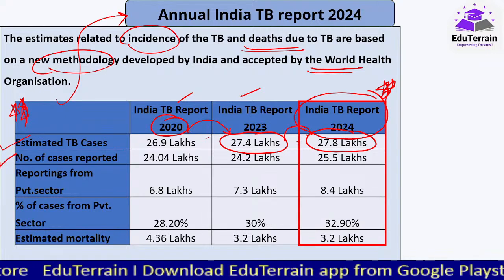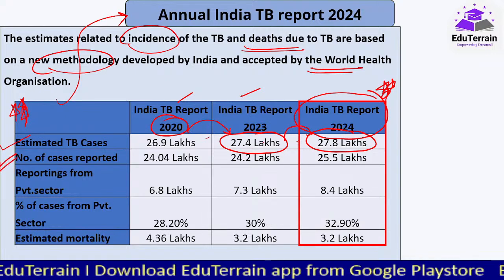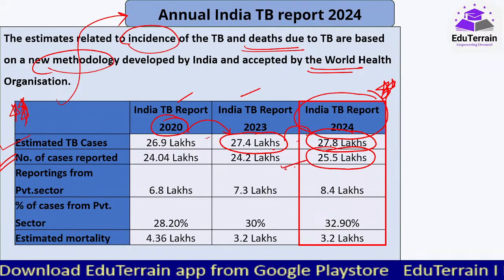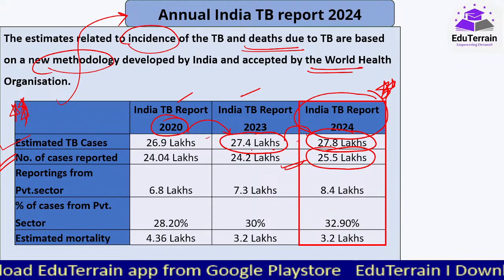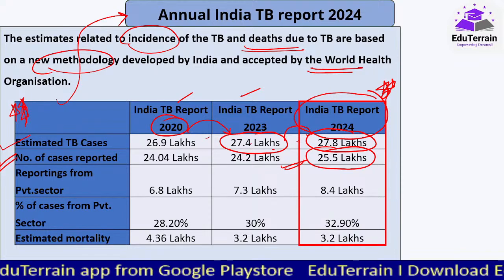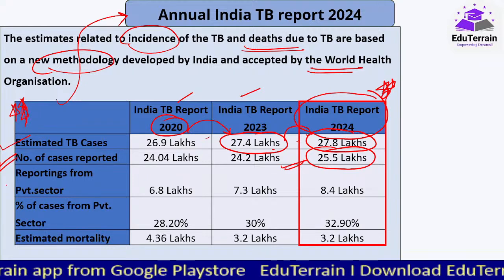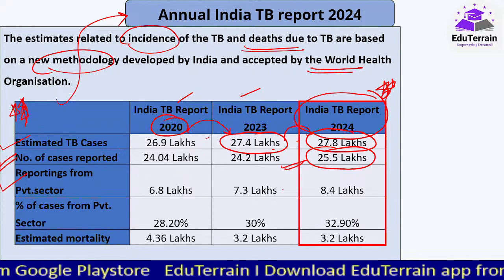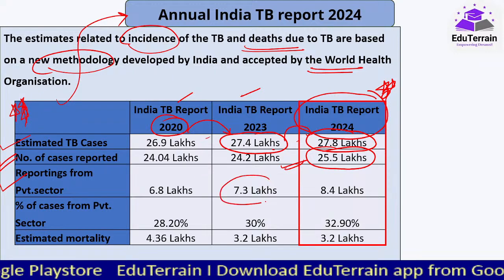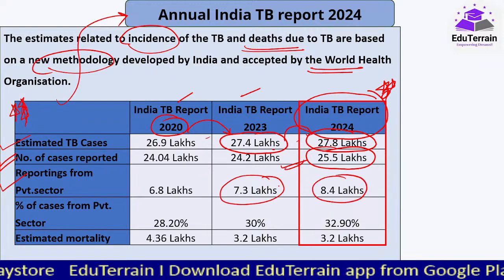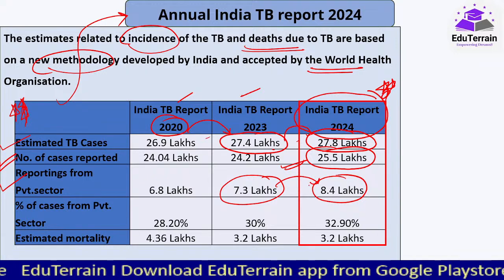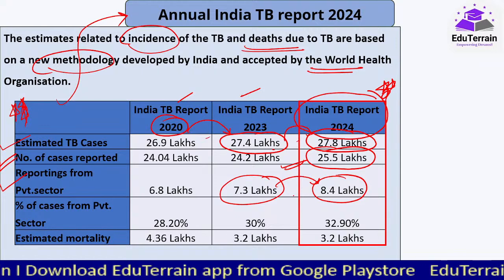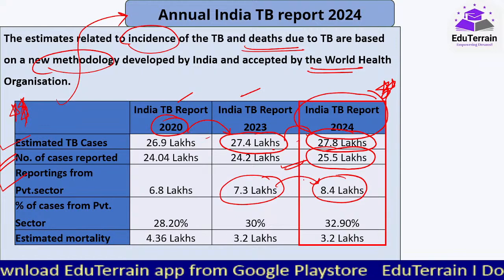The number of cases reported, how many cases have been reported? It is 25.5 lakhs, which is again a little bit high. When estimated cases are high, obviously the reported cases would be high as well. And reporting from the private sector has improved a lot. As you can see here, from 7.3 lakhs to 8.4 lakhs. That is, the private sector is also actively engaged in working towards a TB free India.